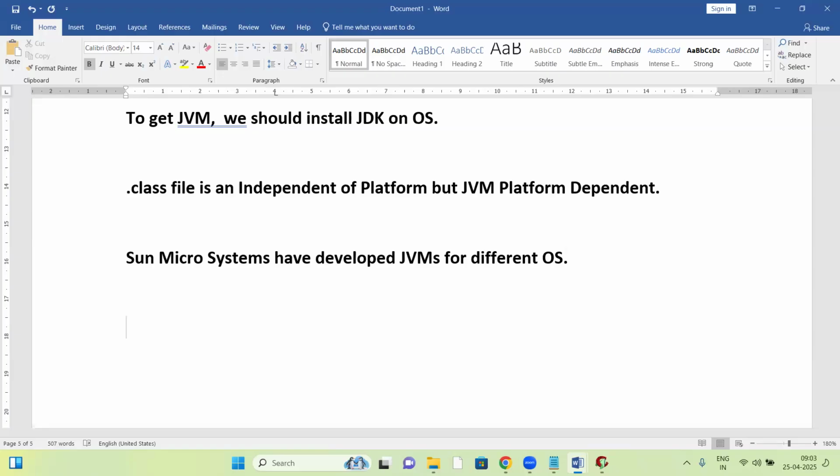For Windows, they developed a Windows JVM. For Linux, a Linux JVM. For Unix, a Unix JVM. For Mac, a Mac JVM. For every base they have developed one.